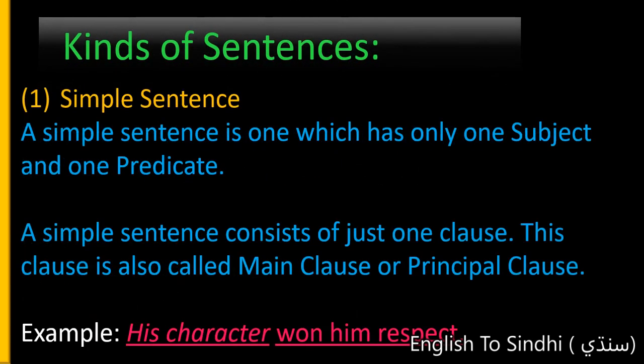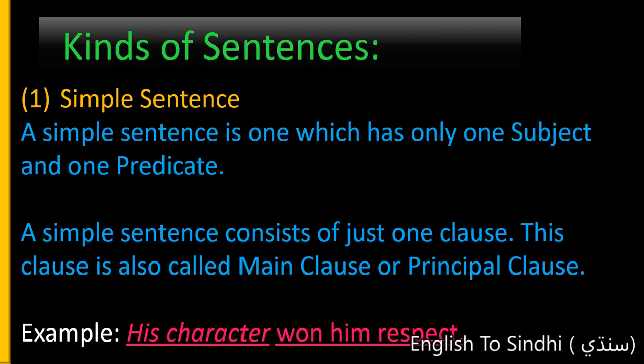First, simple sentence. A simple sentence is one which has only one subject and one predicate. You know the clause. You know the simple sentence. They both have what? One subject and one predicate.